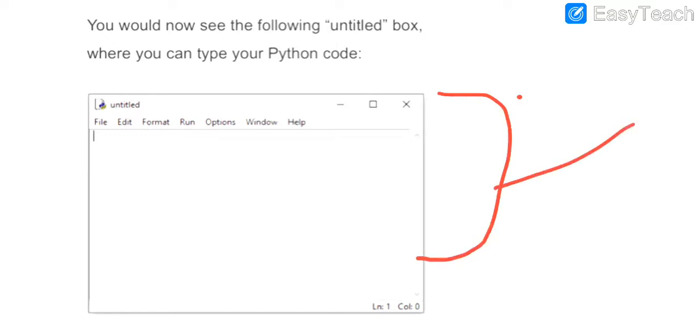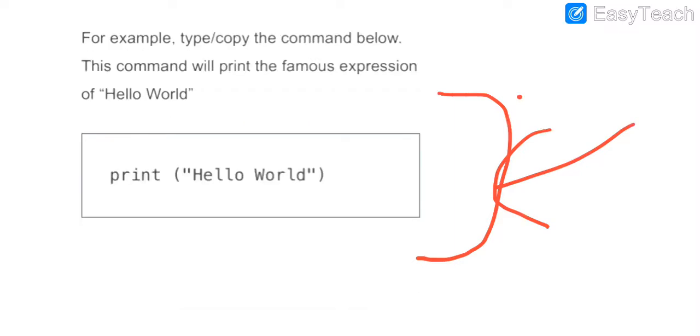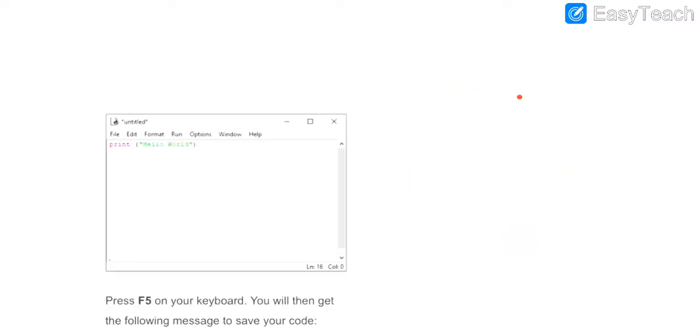So this is the script mode. Here is the editor available for you, where you will write your Python program. Let us try to write a program in script mode. Suppose we want to print a single statement, hello world, on the screen. For that we will just write a single statement in the editor: print hello world.